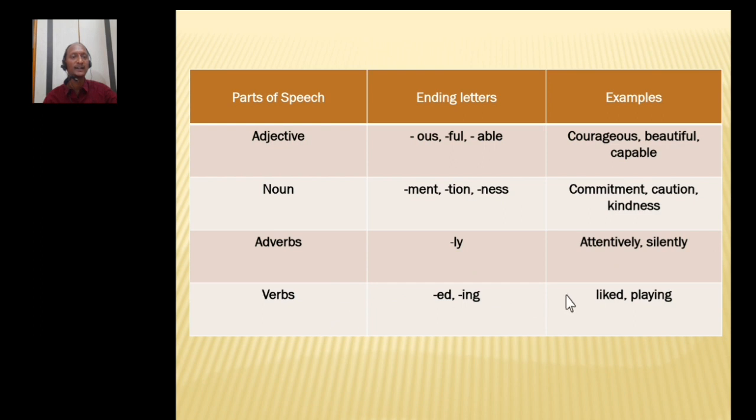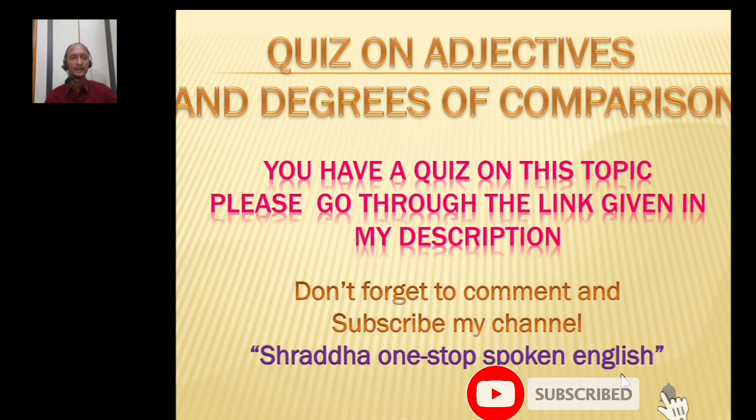Verbs end in ED and ING. Like, liked, liking, and play, played, playing. In this way, reach, reached, reaching. So in this way, you can recognize which part of speech a word belongs to by simply observing it. I think we have learned the concept of the adjective and also the degrees of comparison, positive, comparative and superlative forms, and the important rules while changing from one degree to another.